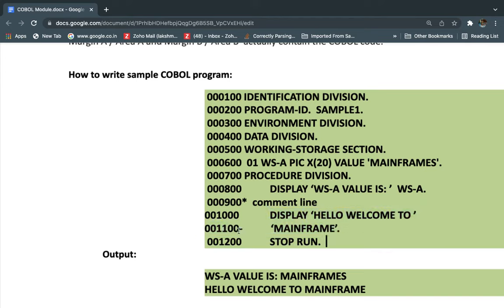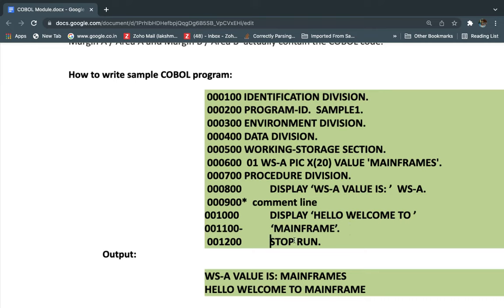And also here I provide the hyphen in the seventh position. When the data is not sufficient within 1 to 80, I need to write the continuation information in the next line. So I write the hyphen in the next line, and then I can write the data, so that the compiler can understand, okay, this is not a separate line, this is the continuation of the previous line.